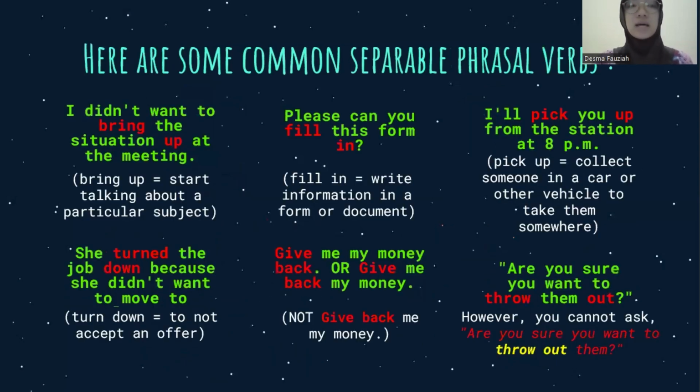Okay, you can look. Here are some common separable phrasal verbs. Let's take a look at the first sentence. I didn't want to bring the situation up at the meeting. So the meaning of bring up here is start talking about a particular subject. Okay, let's move to the last sentence. Are you sure you want to throw them out? However, you cannot ask, are you sure you want to throw out them? Because here, the pronoun them must appear between the verb and the particle.